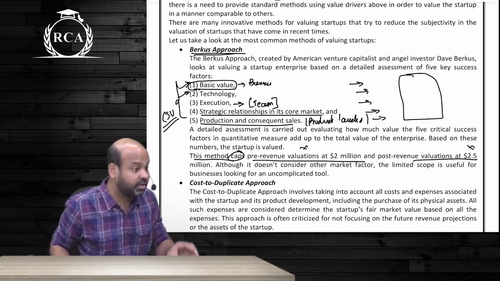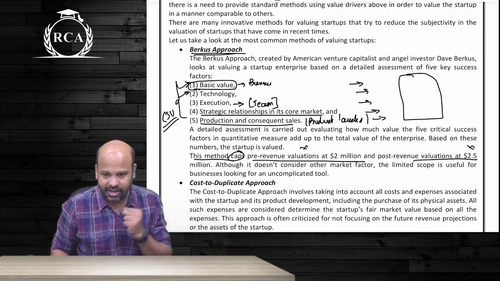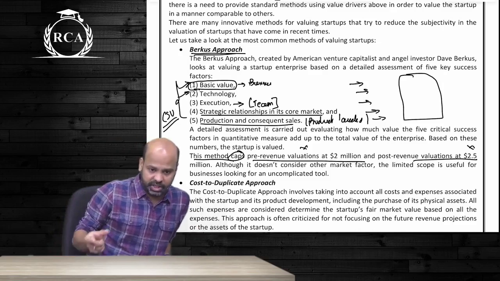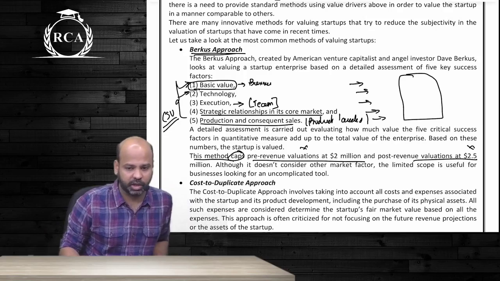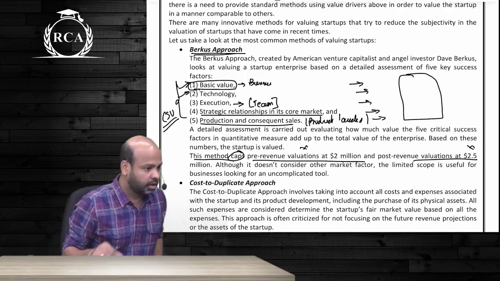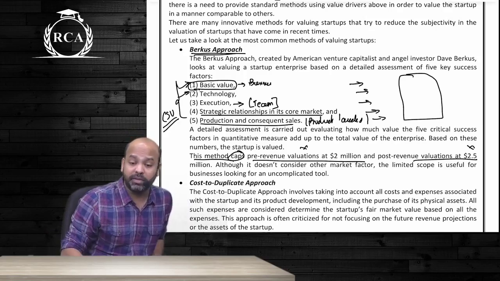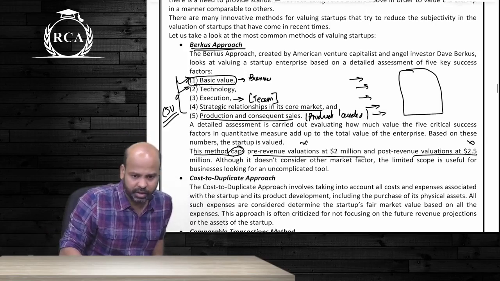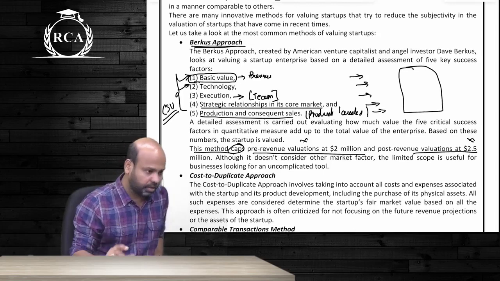The next factor is the technology behind the business. The next is execution, that is the strength of the team. The next is core strategic relationships in your core market. And the last one is your existing production and sales that you have achieved. These 5 factors collectively should determine what is the value that you are placing on a startup. Are we clear? These are the 5 drivers, all critical factors, and all of them will determine the value.